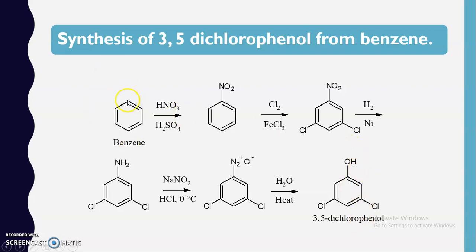So suppose from benzene we prepared the phenol, and further this phenol, if we carry out the direct halogenation, we will get the chlorine group that is introduced at either the ortho position or the para position. But here we want the chlorine group to be introduced at the meta positions and not the ortho position, and that's why in this case also we directly cannot synthesize 3,5-dichlorophenol from the benzene. So in that case this diazonium salt comes and it plays an important role.